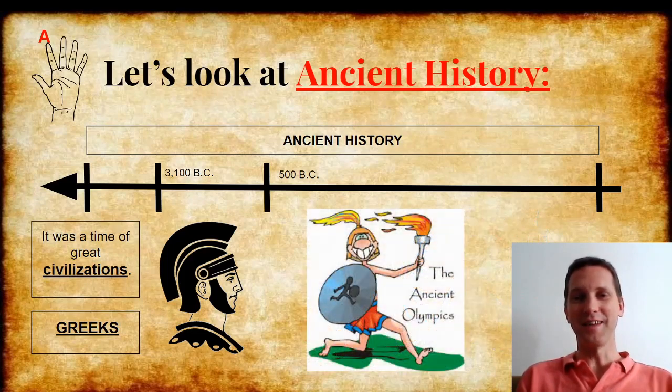And of course, the Greeks were the people who started the Olympic Games. This year, 2020, is a year of the Olympic Games. We continue them today, but unfortunately we can't because of the coronavirus. But next year we will continue this tradition that started with the Greeks.